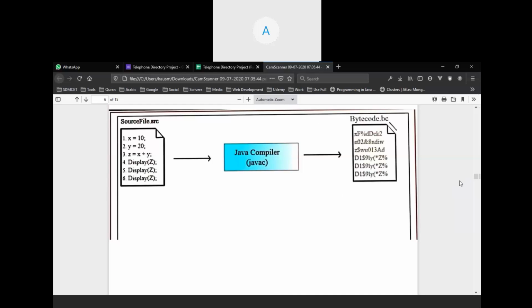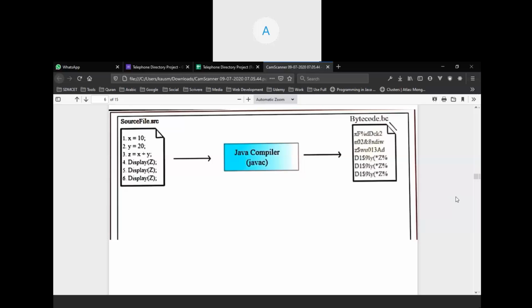Okay, now we will come to the Java compiler. What happens? This is the bytecode, that is the intermediate code. This is the source file, x equal to 10, y equal to 20, whatever program we have written. One thing you can notice here: we have written display z 3 times. Now, what the Java compiler will do is translate this source file into the intermediate code, that is the bytecode.